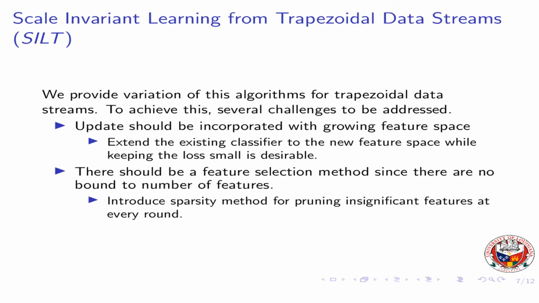We provide a variation of this algorithm for trapezoidal data streams. To achieve this, several challenges need to be addressed. The first challenge is incorporating the growing feature space into the classifier. So we simply extend the classifier for the new feature space while keeping the loss small. There should be a feature selection method since there is no bound for the incoming features. So we introduce a sparsity method to prune out the insignificant features at every round.